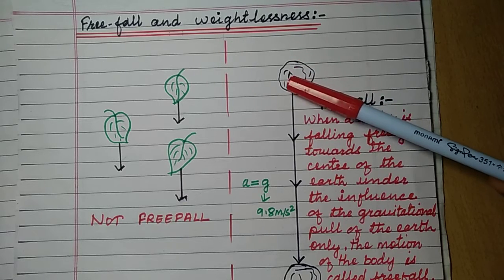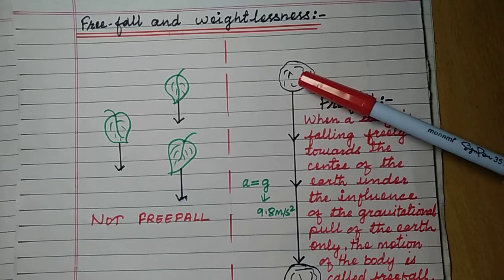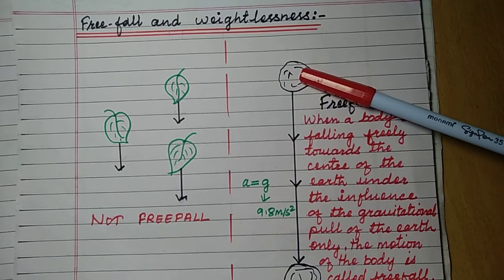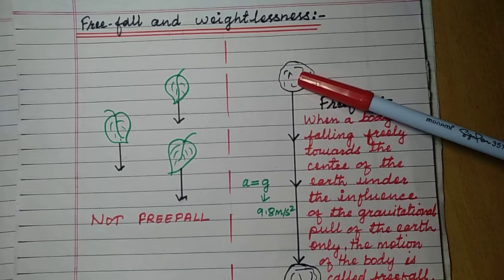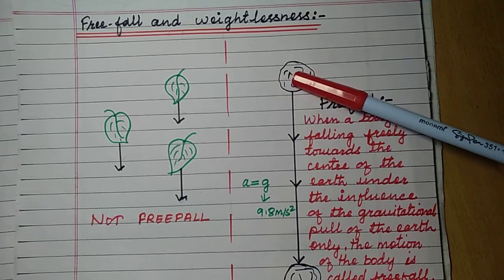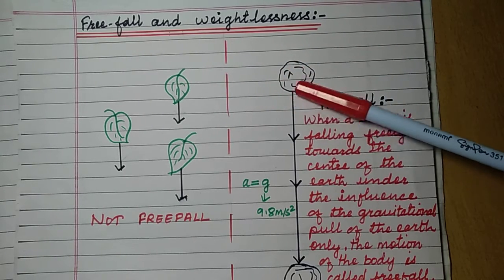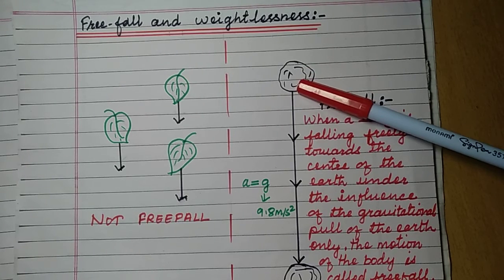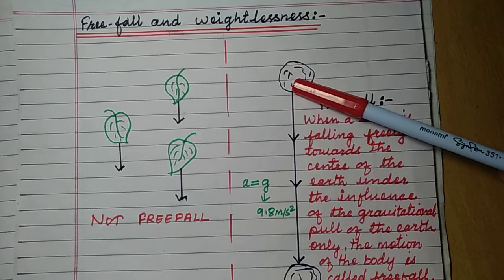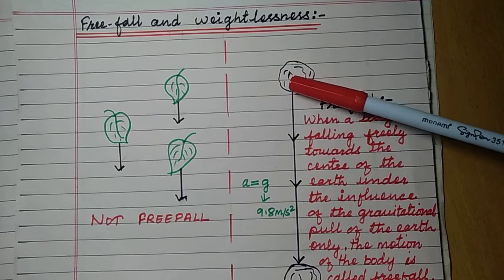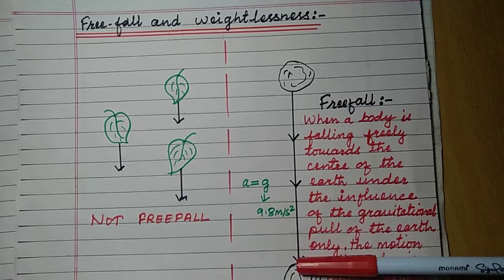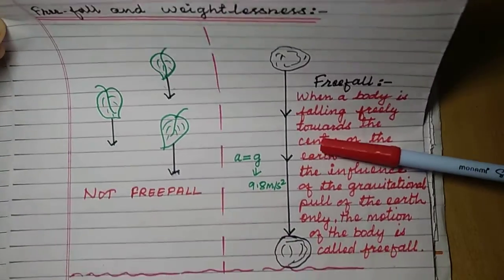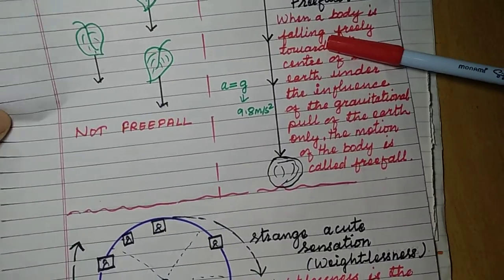The weight of the stone is much greater than upward air resistance. That is why upward air resistance is negligible, very very small, uncountable. That is why this stone is falling down freely without any disturbance in the middle, and this case is called free fall.